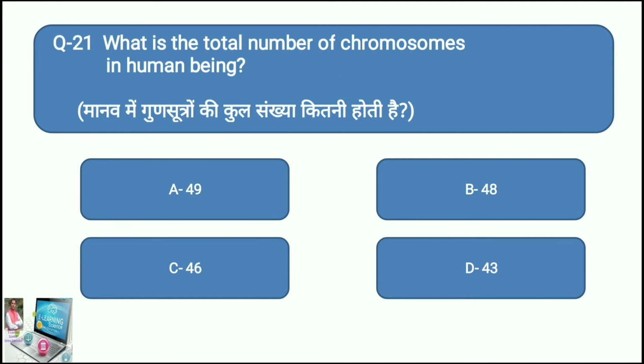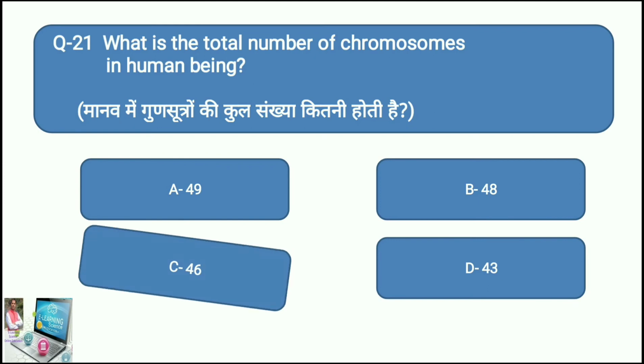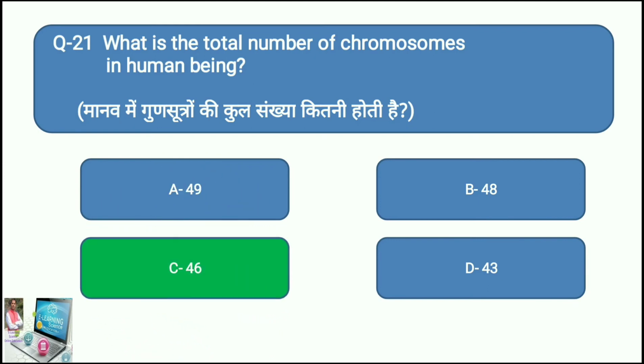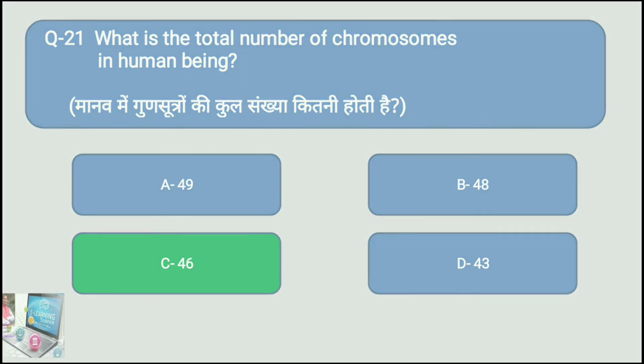What is the right answer to this question? Guess. Okay, I tell you. Option C is the right answer. 46. In our body, 46 chromosomes are present in total. Here comes the next question, question number 22.